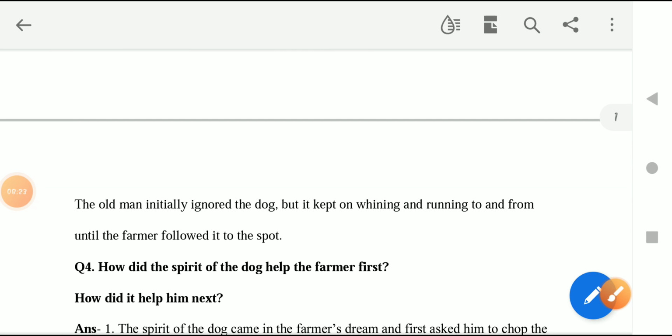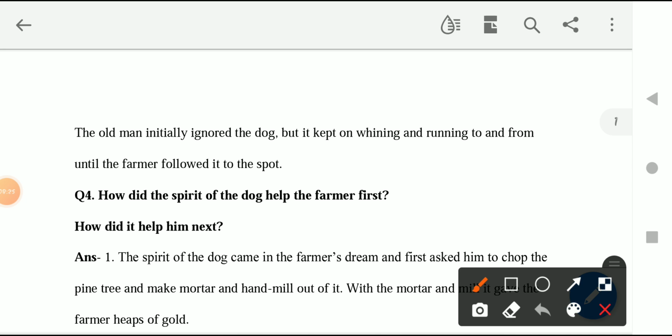Moving on, children. Also, the old man initially ignored the dog, as I have already discussed, but it kept on whining and running to and fro until the farmer followed to the spot. Okay, so until the farmer followed him to the place where the dog wanted him to go, the dog didn't stop.